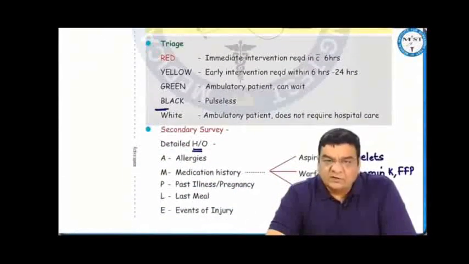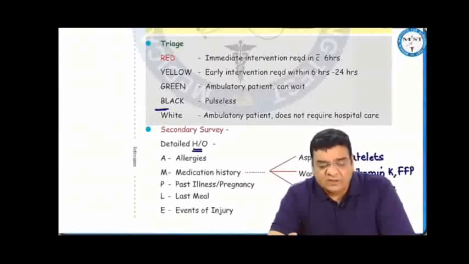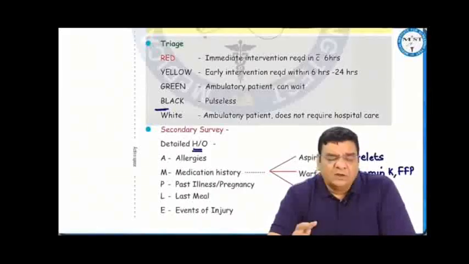We can do the segregation of the patients, that is triage, into different categories. Red category means the injury is very serious, it is immediately life-threatening. We have to do immediate intervention, preferably within 6 hours. Yellow, injury is not immediately life-threatening, but definitely the injury is serious. So we might wait for some time, but intervention has to be done maybe within 24 hours.